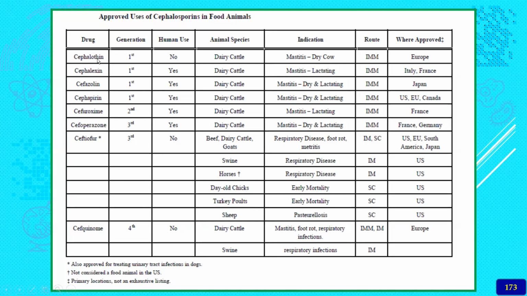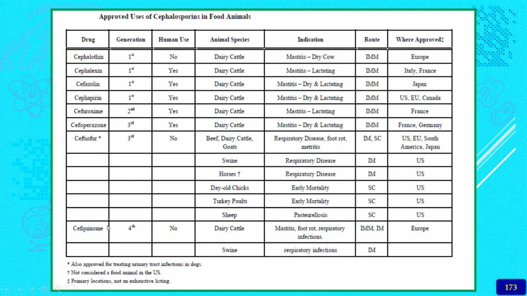In the first generation, the agents are cephalothin, cephalexin, cefazolin, and cefapirin. Most of these agents are used in humans. These drugs can be used in dairy cattle, where the indication is resistant mastitis, and the route is intramuscular only. The approval is in European countries, Italy, Japan, and Canada. The safety of ceftiofur: it is indicated in beef animals, especially for respiratory tract infection and foot rot infections.